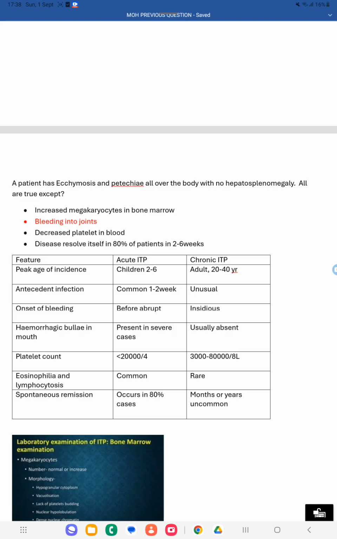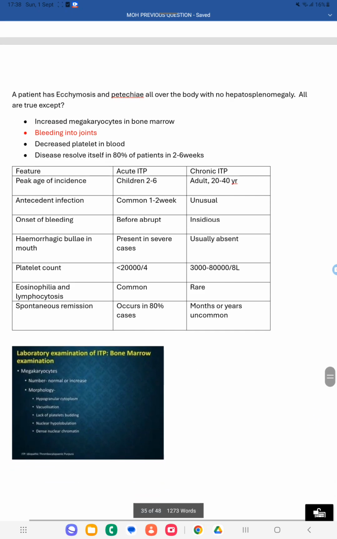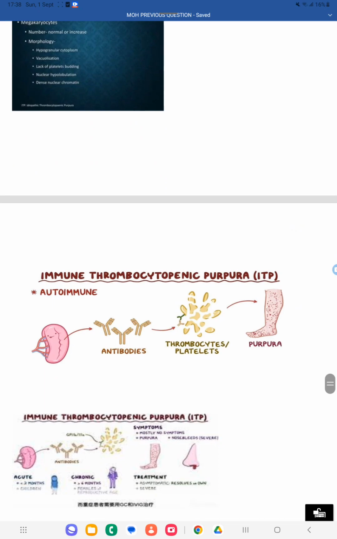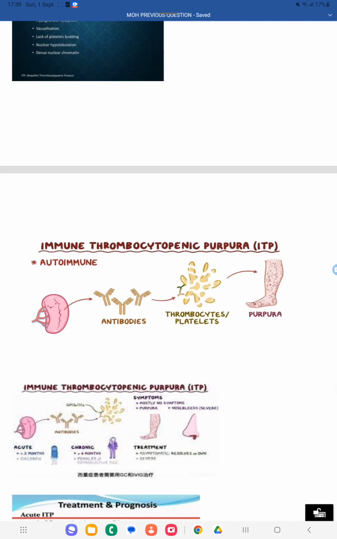Here, there will be a reduced platelet count in this condition. In ITP, due to autoimmune activity, an antibody is generated, and because of the action of the antibody, they destroy the platelets, the thrombocytes. The main function of the platelet is clotting. Blood clotting is done by the platelet. So whenever there is reduced platelet function, bleeding will occur. So there will be bleeding, purpura.